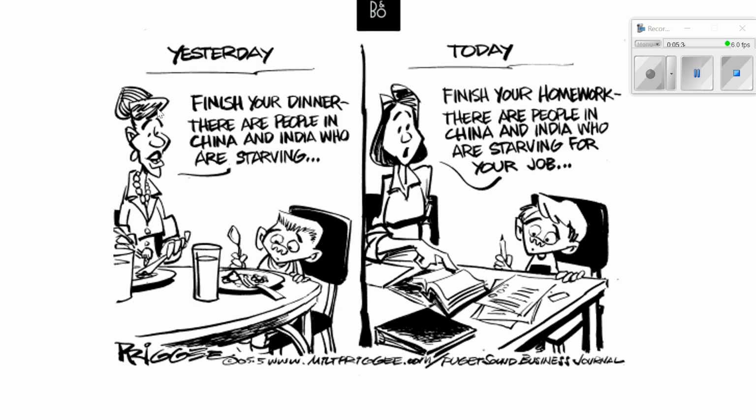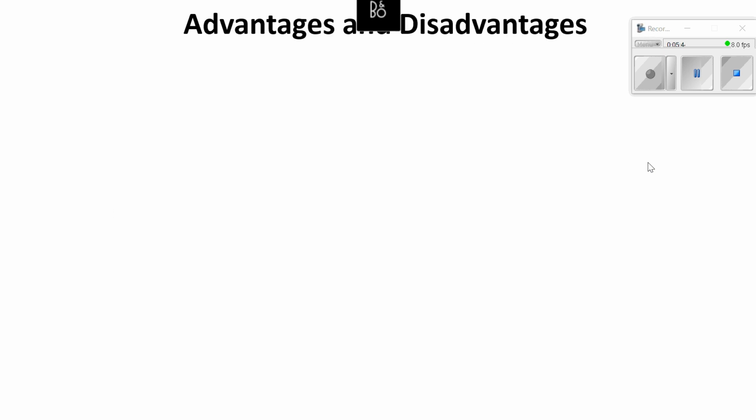This little cartoon here, mom is telling her son, finish your dinner. There are people in China and India who are starving. That was yesterday. And then today, finish your homework. There are people in China and India who are starving for your job.